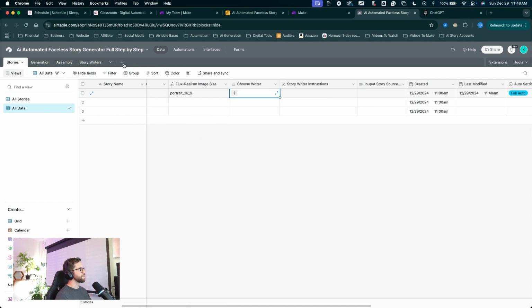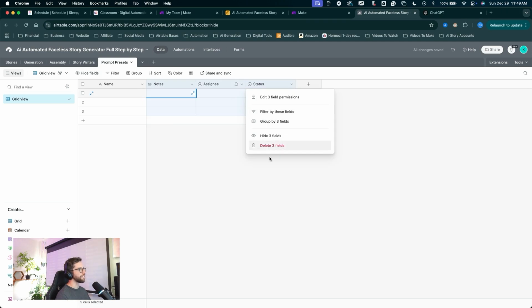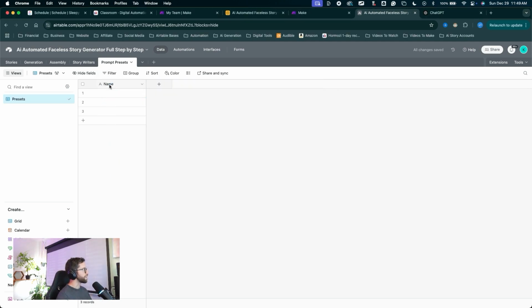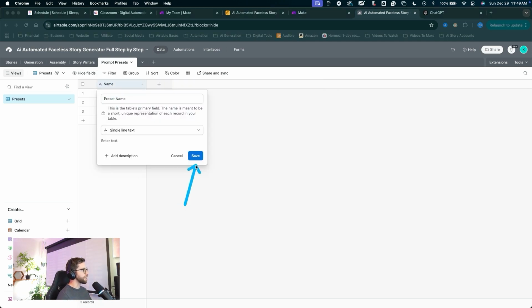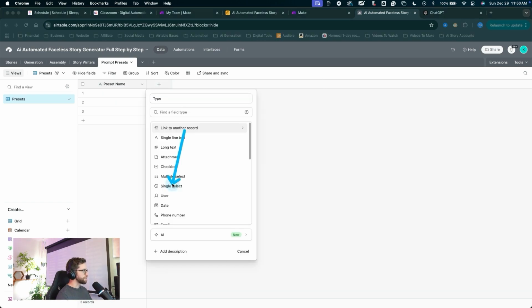We're going to click the plus to create a new table, click start from scratch. This table will be named prompt presets. Click save, delete out the default fields. I'll name this primary field, double click on it, preset name, click save. Let's click the plus to create a new field. You can name this type. It's a single select dropdown.